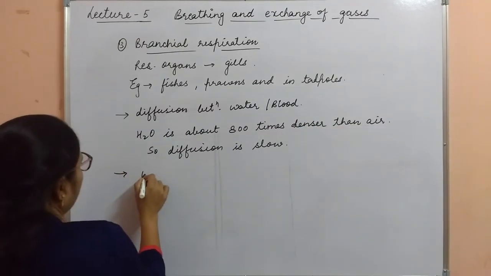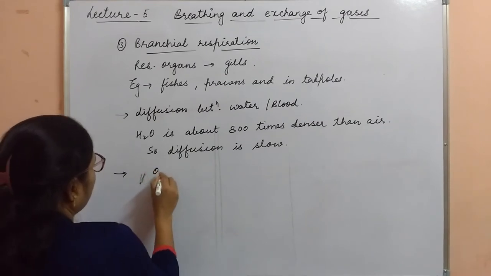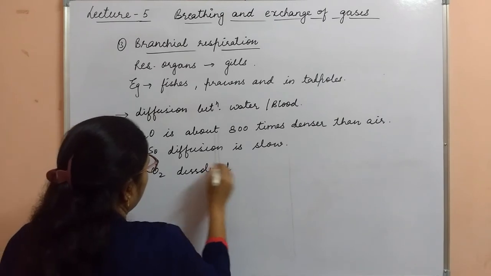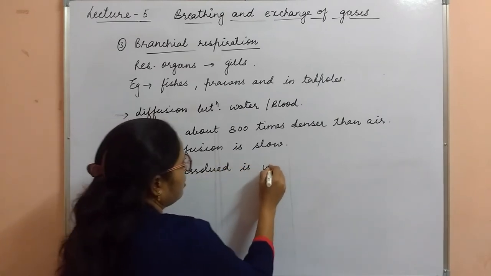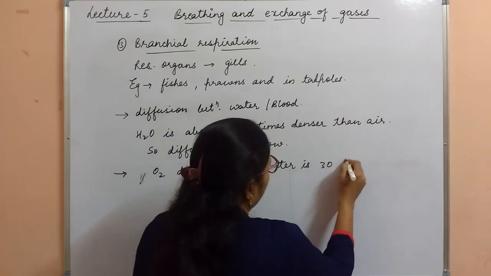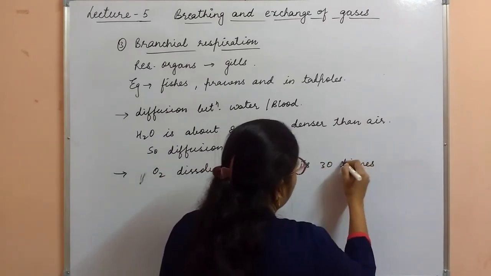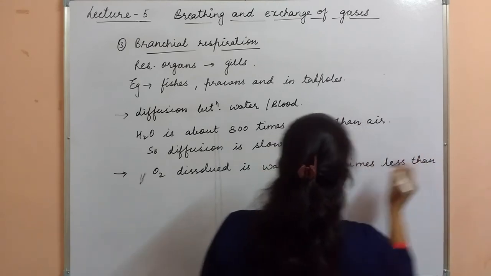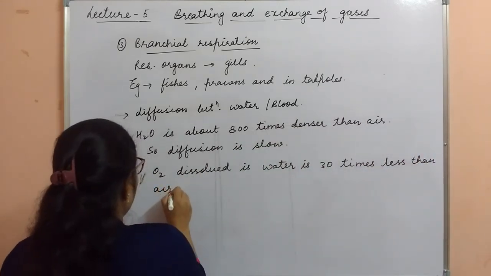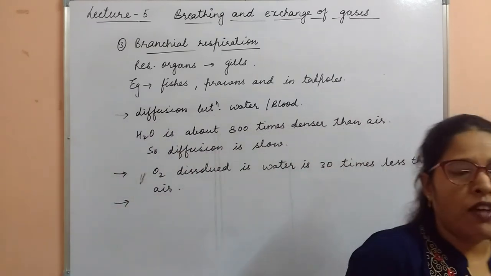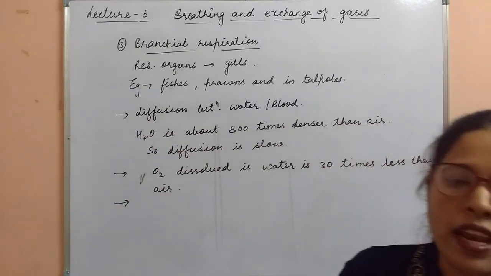So oxygen dissolved in water is 30 times less than air. So a very small amount of oxygen is available for the aquatic animals.